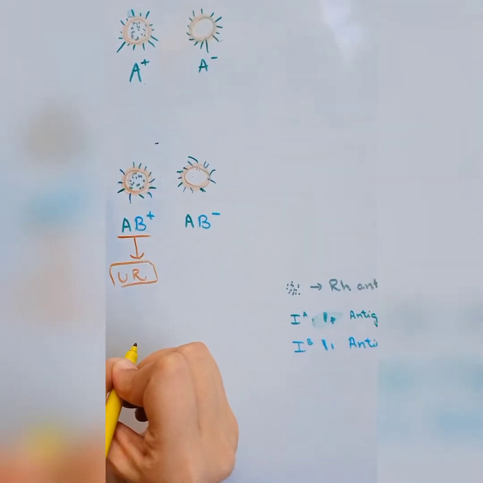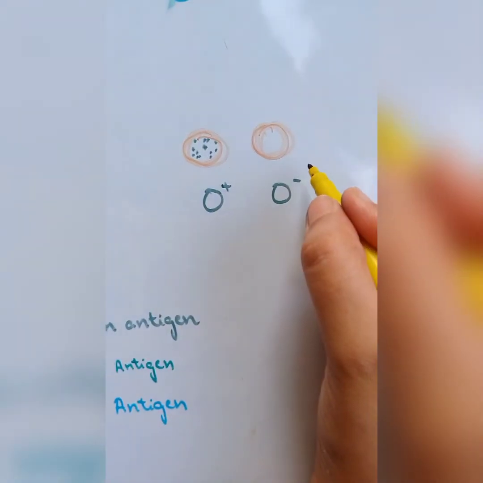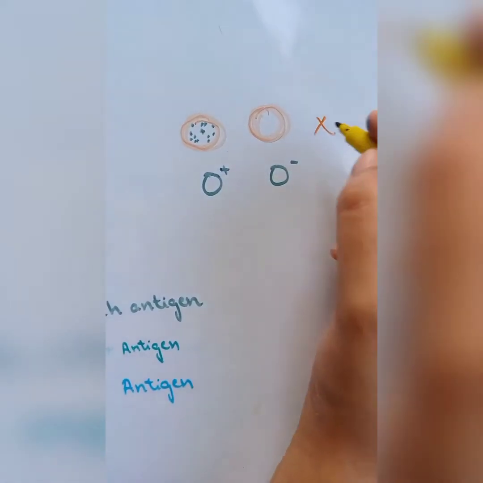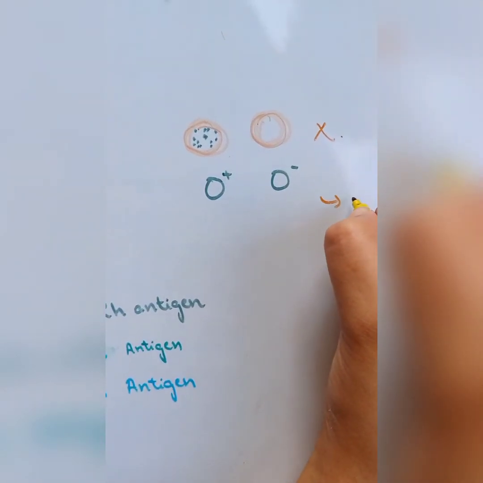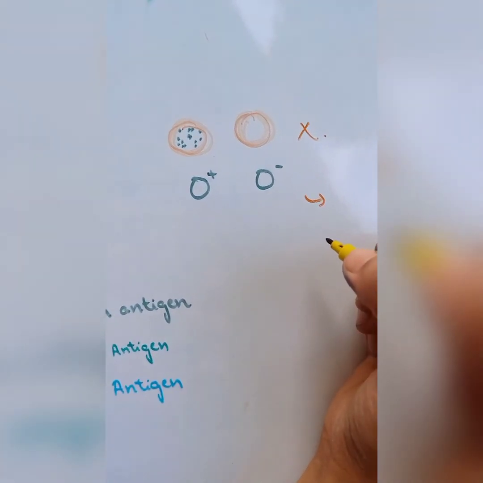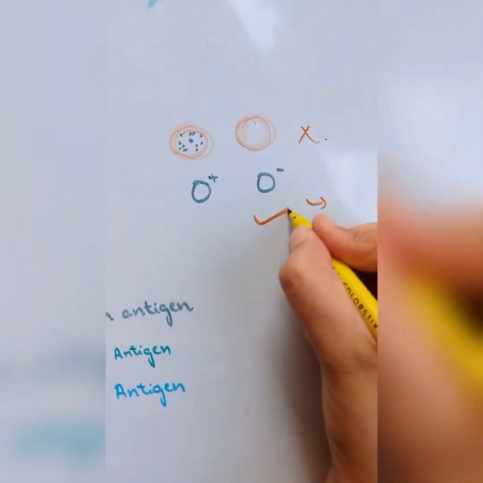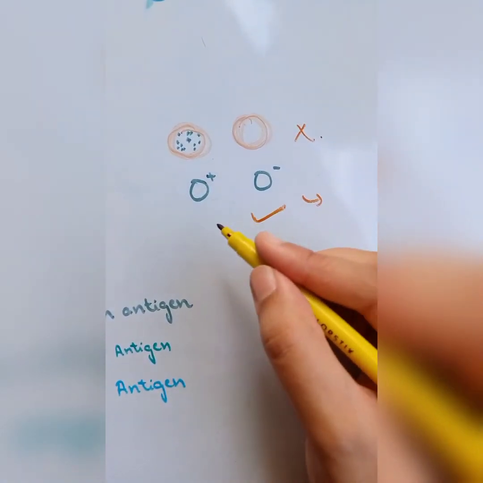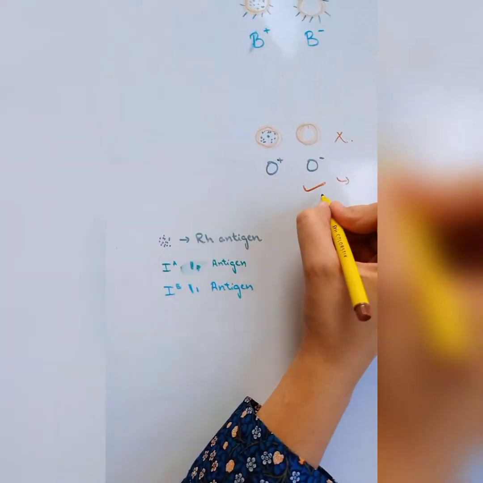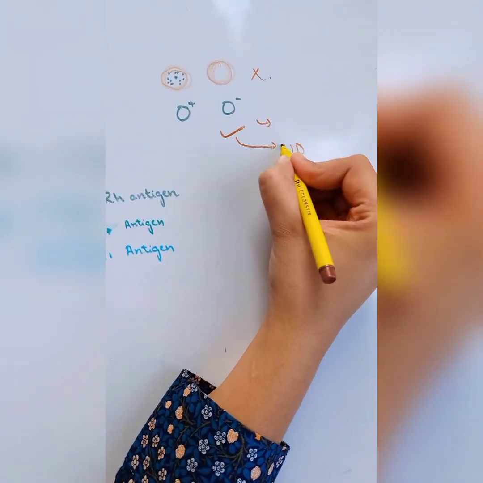But in case of O blood groups, since O negative has no antigen, it will have all the antibodies, and thus it will never receive any kind of other blood group, but it can easily donate its blood to all the other blood group people. Thus O negative is considered as universal donor.